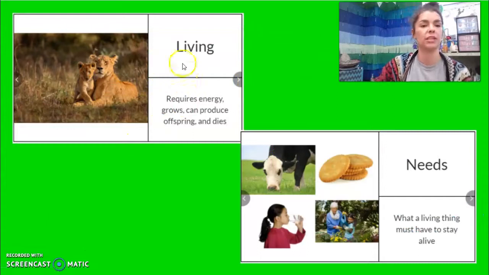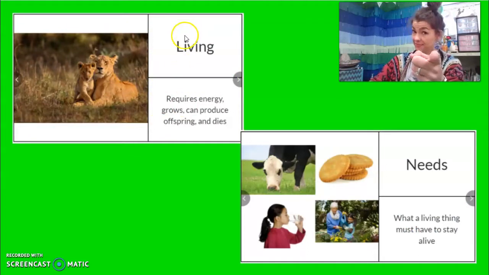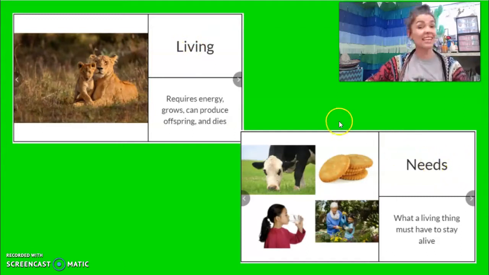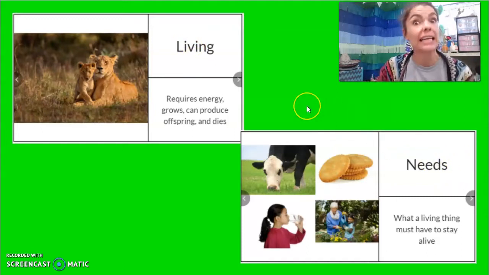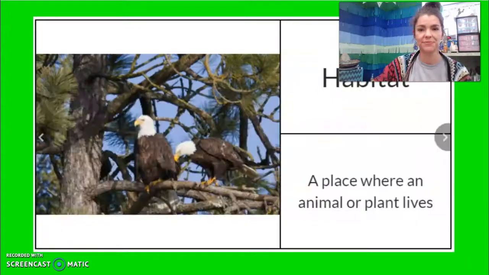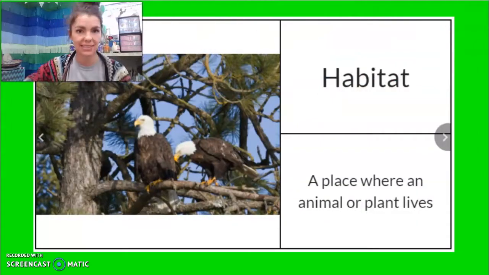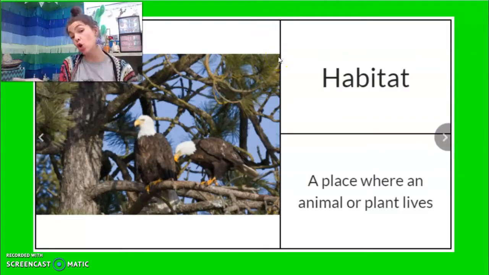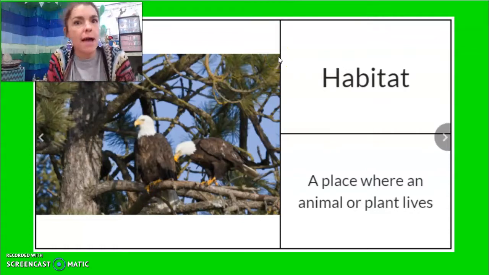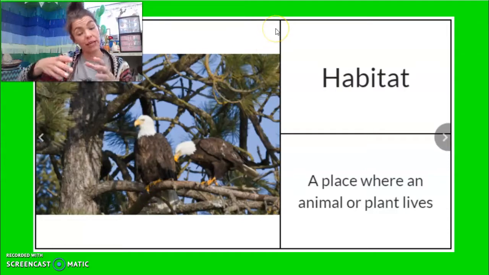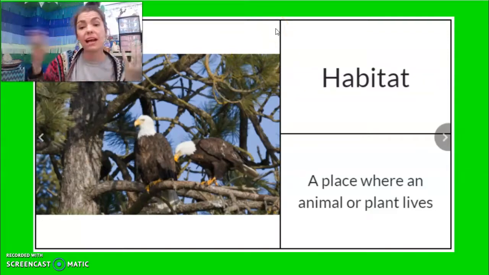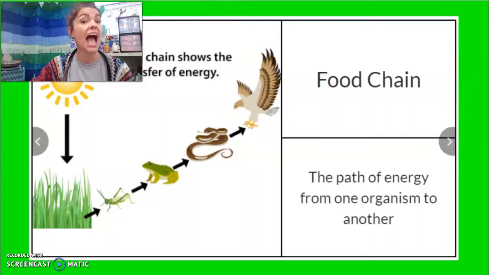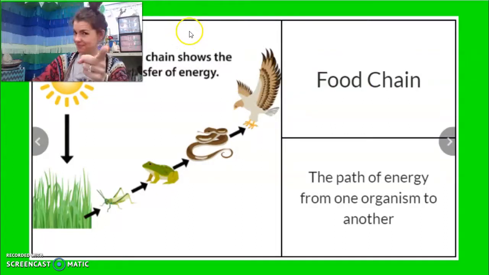Here's our first 2 words. Living. Living things have needs. Today we're talking about the living things that need energy. We have different habitats. Say habitat. We have the meadow habitat. We can have an ocean habitat. We can have a farm habitat. Different areas, different habitats, different places have different animals and plants in them. But every habitat has food chains.